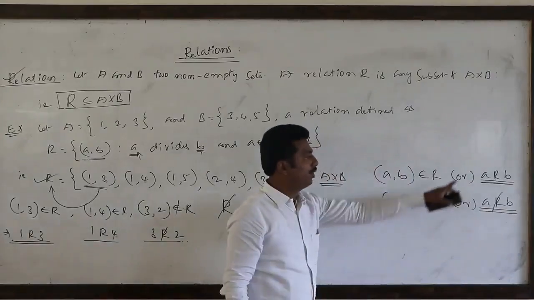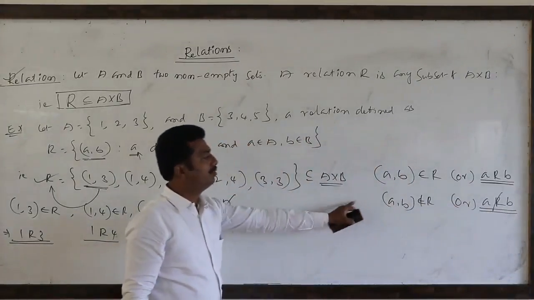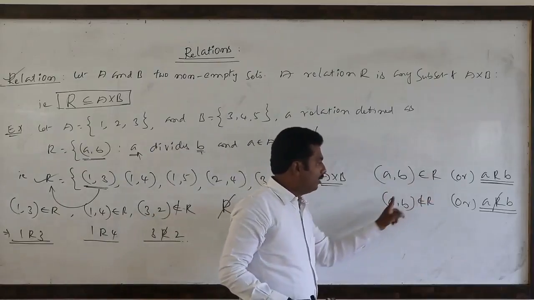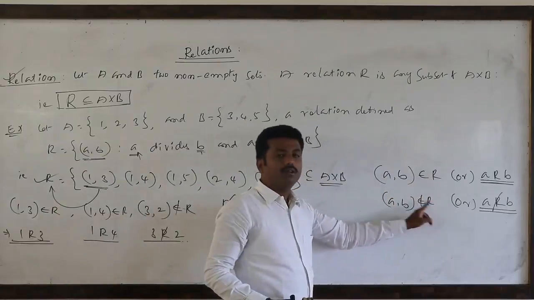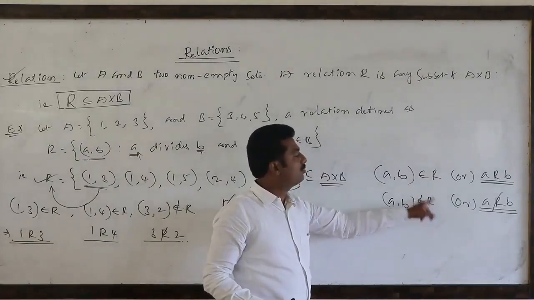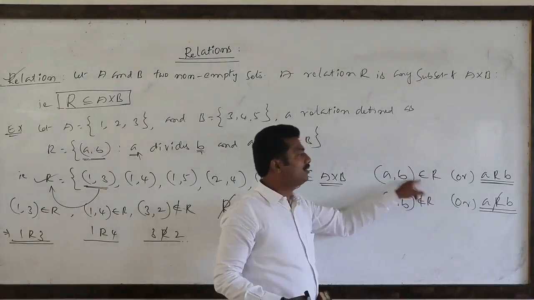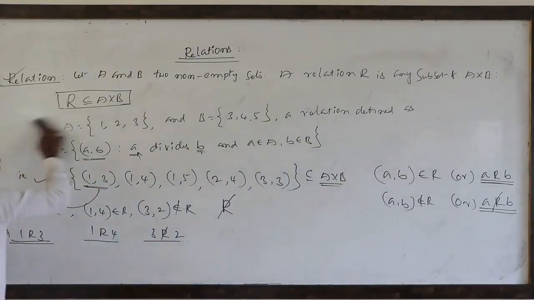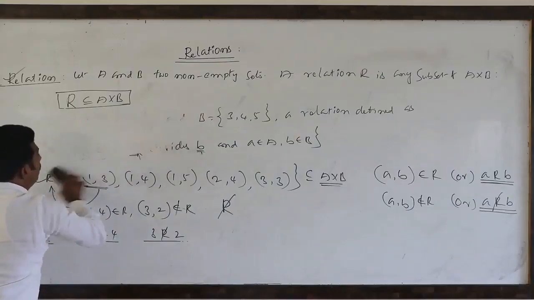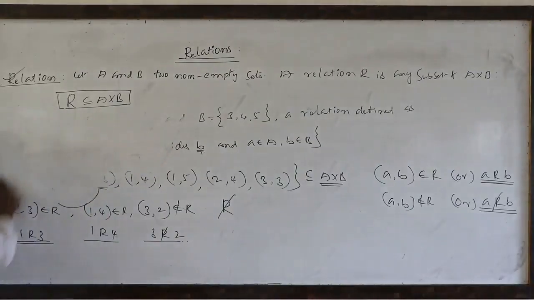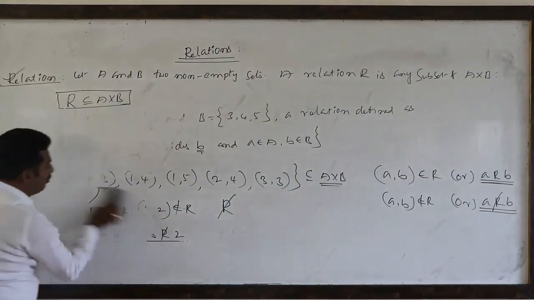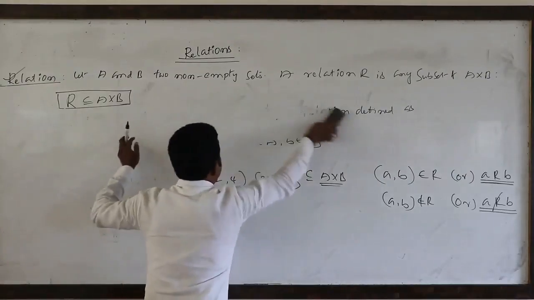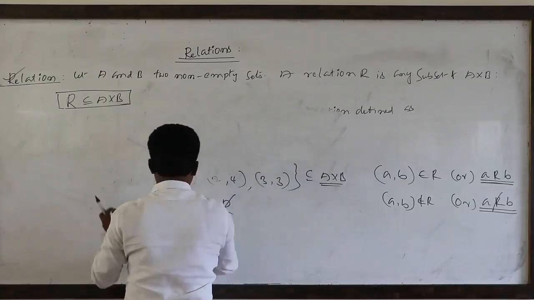So these two notations are most important. You have to remember: (a, b) present in capital R, (a, b) not in capital R. Not in capital R means does not belong to capital R; present in capital R means belongs to capital R. So here onwards, relation means set of ordered pairs only. In those ordered pairs there will be some relation between the two components. That is any subset of A cross B.